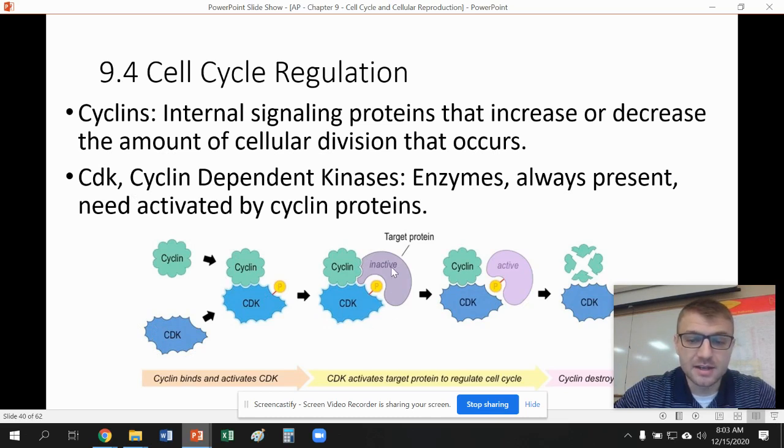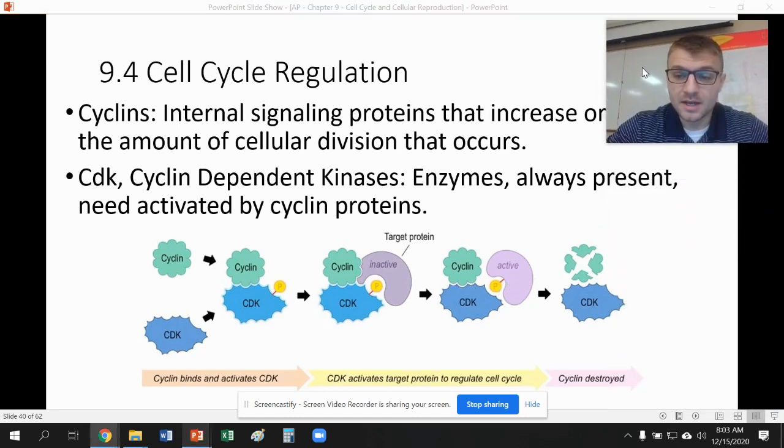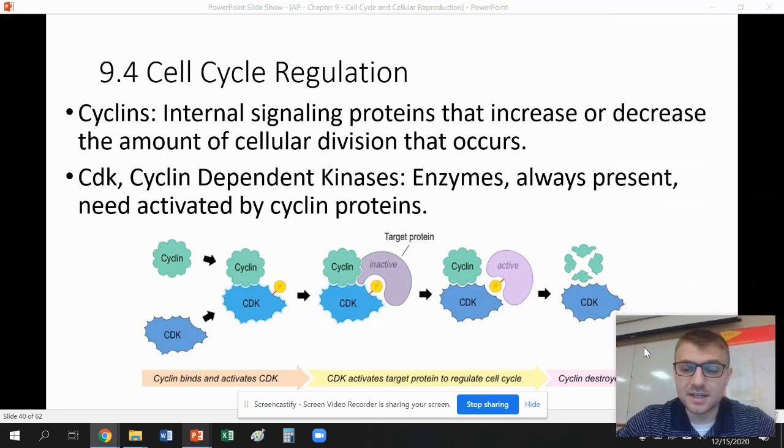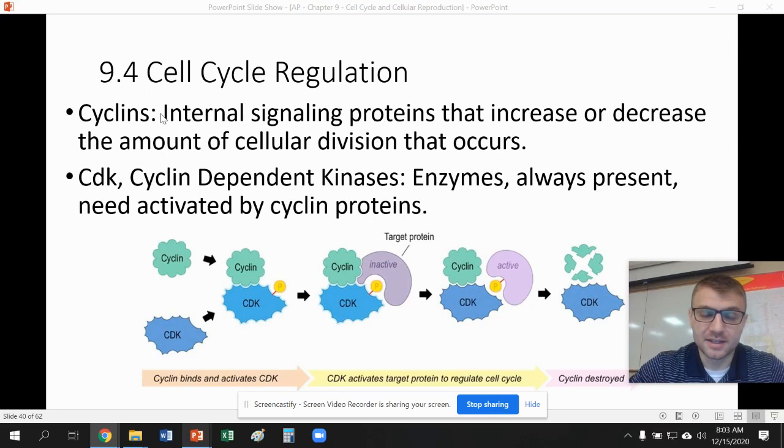That's going to activate another protein. Then that protein is going to activate some portion of the cell cycle. Now, after that activation occurs, this cyclin is going to break down and not work with the CDK anymore, which turns this off or deactivates it. So these CDKs are dependent on the different cyclins within the cell.